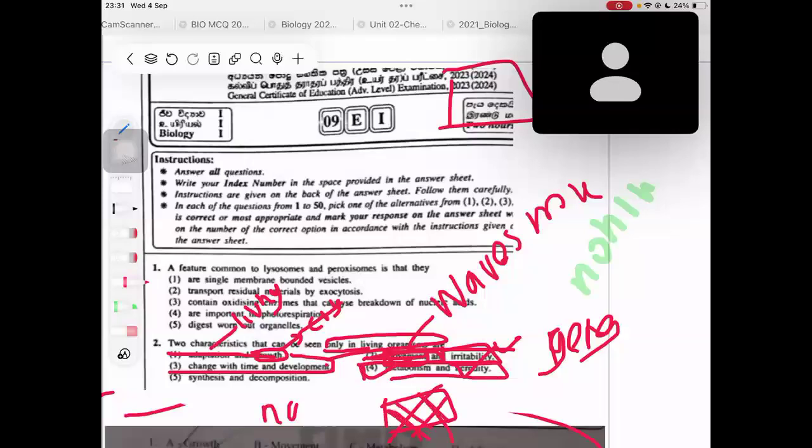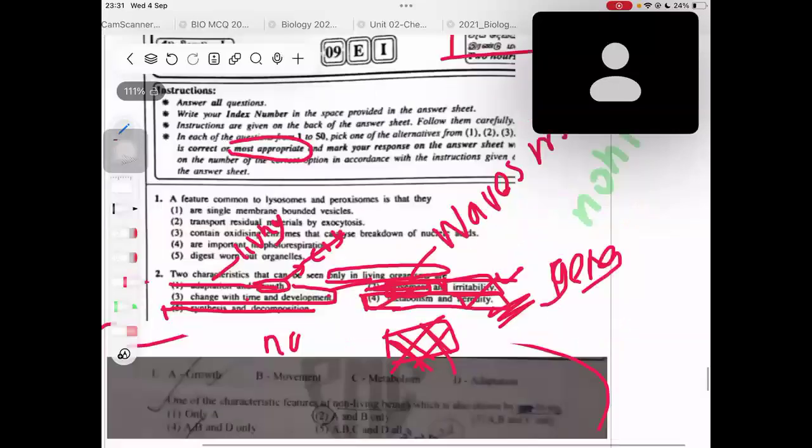So you can't say it is present only in living things. Then that can also be eliminated. From the third and the fourth one, the most appropriate answer. See, they are asking us to select the most appropriate answer, right? So in that case, the answer will be the fourth answer. Answer for that question is the fourth answer.